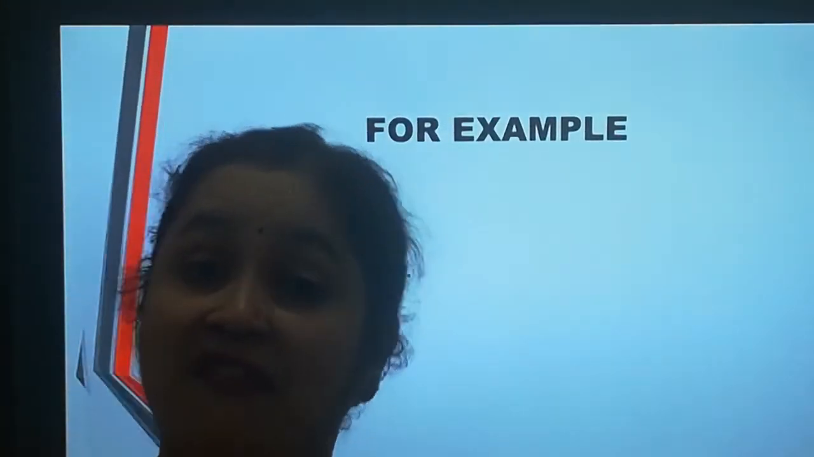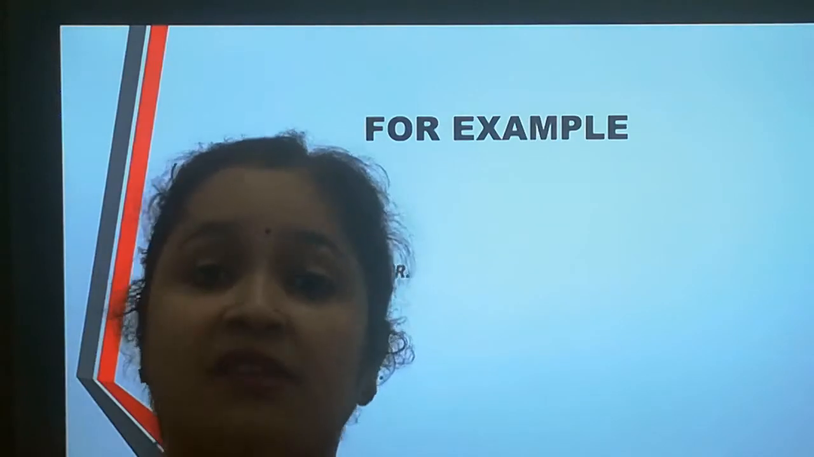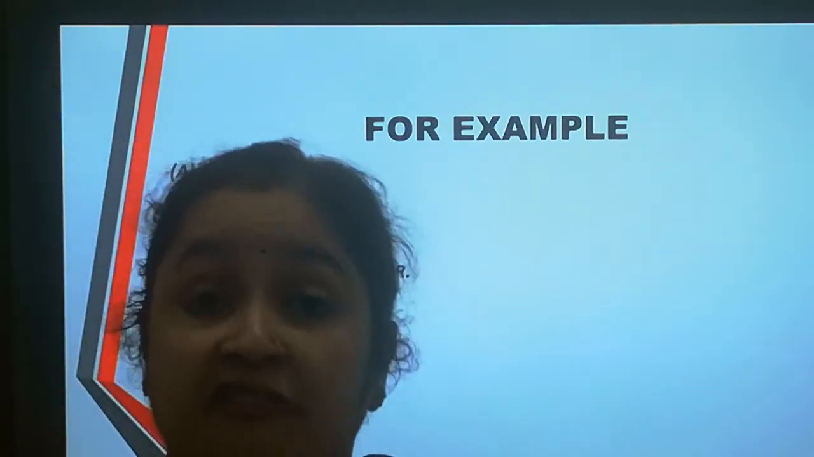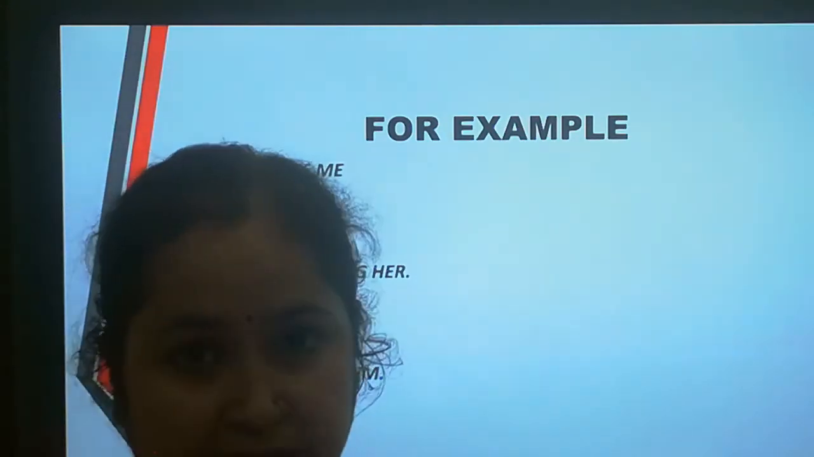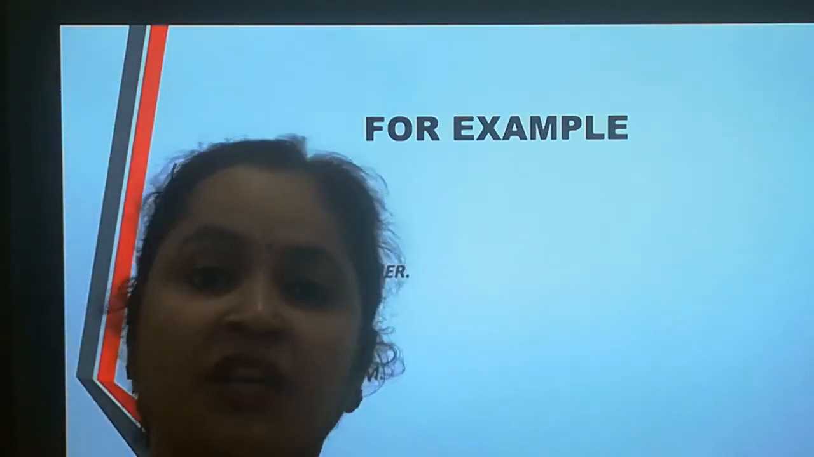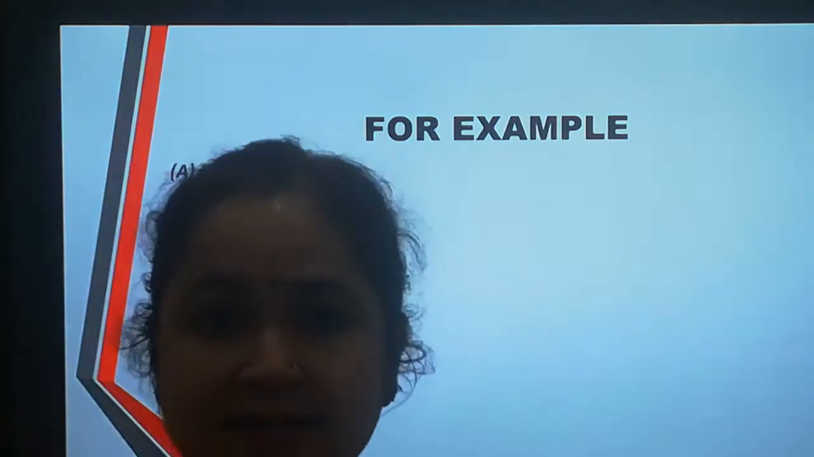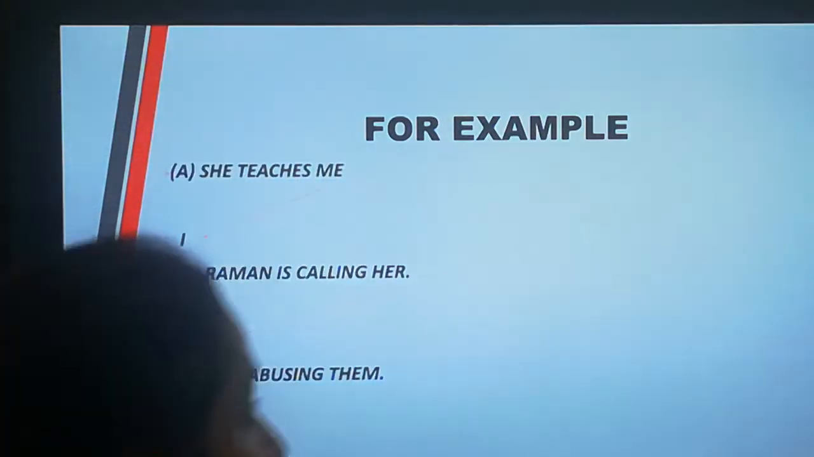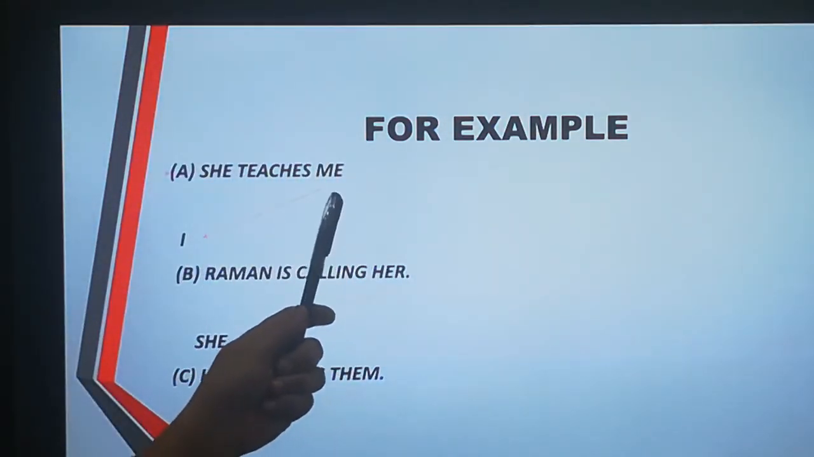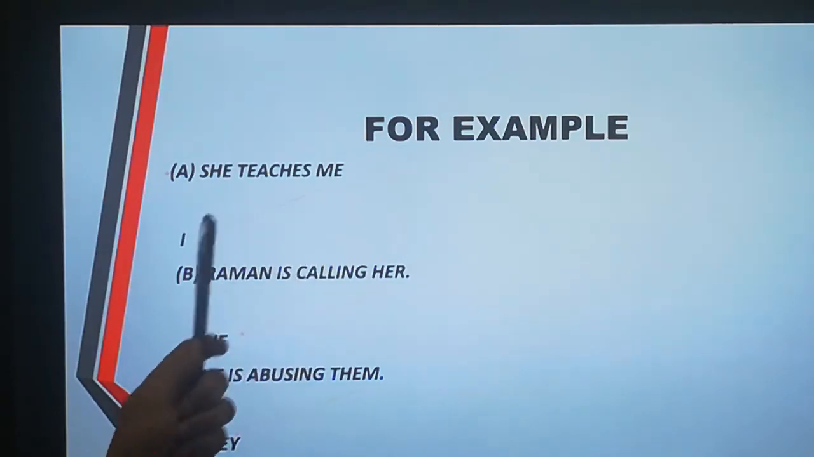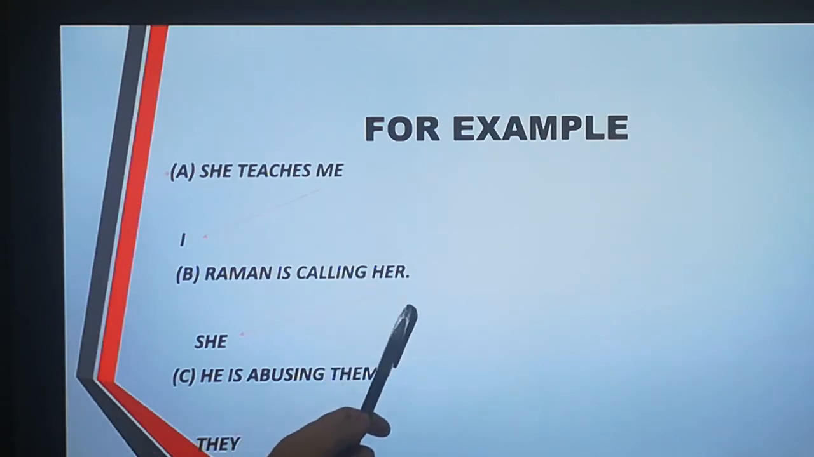Means students, now you have understood very well that when we put subject in place of an object, we take the objective form of that subject. In the same way, when we put that object in place of a subject, we take the subjective form of that object. Let us understand with the help of these examples. She teaches me. Me is an object and the subjective form of me is I. Raman is calling her. Her is an object and the subjective form of her is she. He is abusing them. Them is the objective case and the subjective case of them will be they.